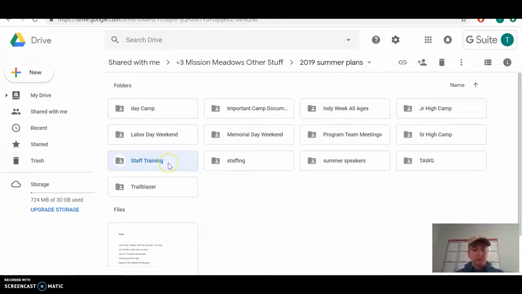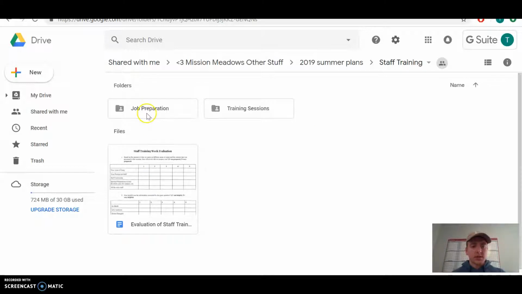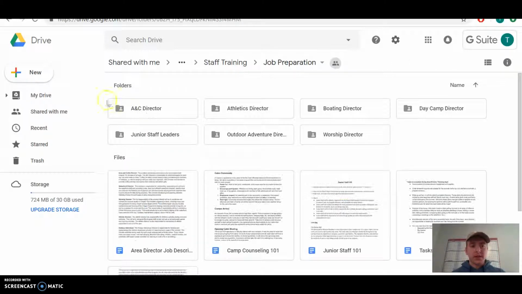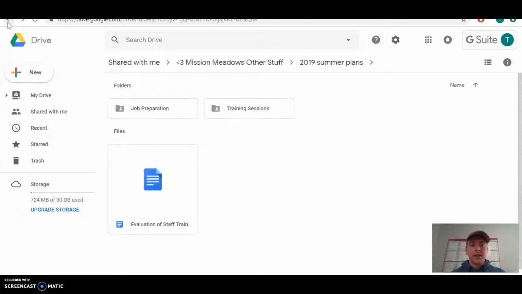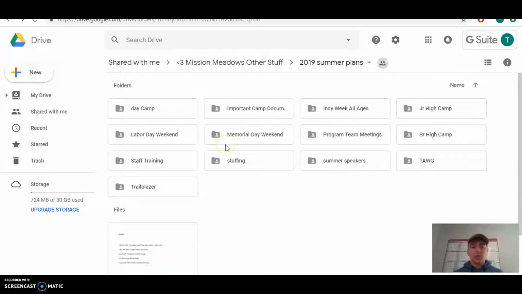And within that, there are all sorts of various resources that we've accumulated year to year. And what I do each year when I make the new summer folder for that year, I move all the documents from the previous year into the corresponding spot for the current year so that they can be used as a reference. You can make copies of any sort of document on Google Docs, and then you can rename that copy for the current year.